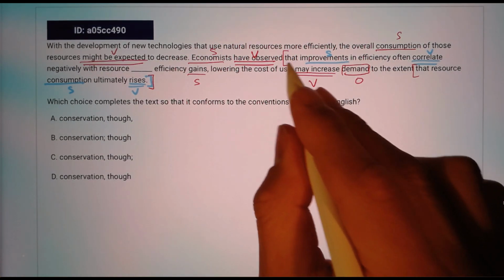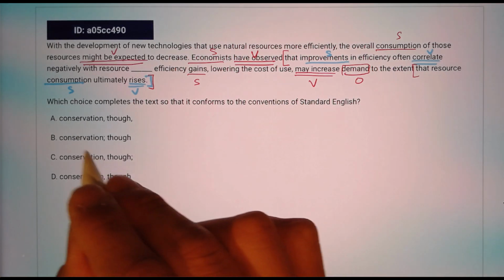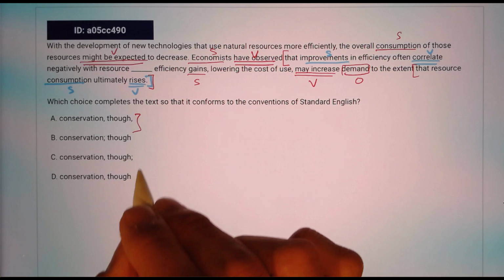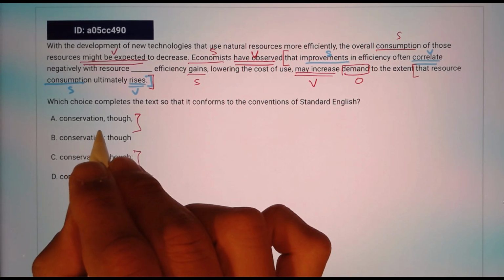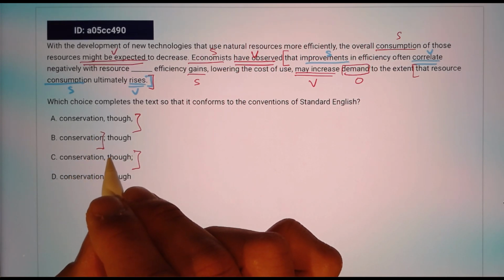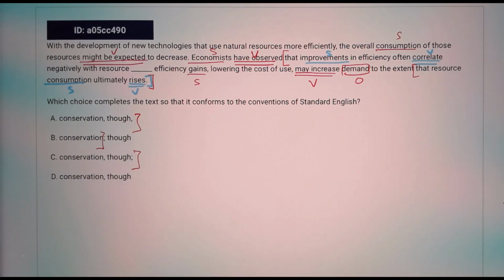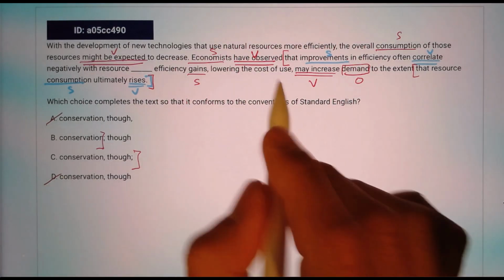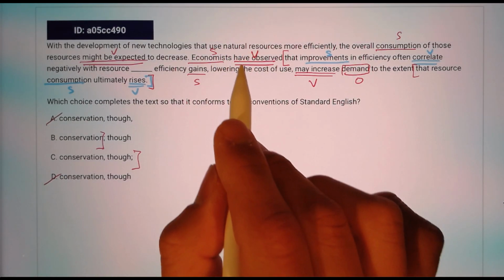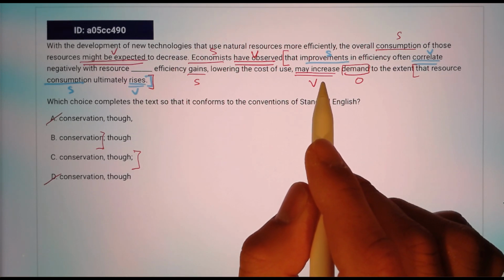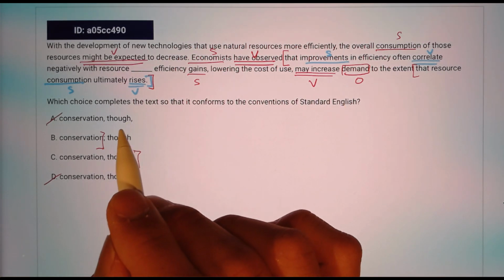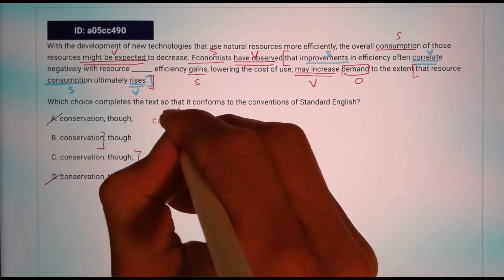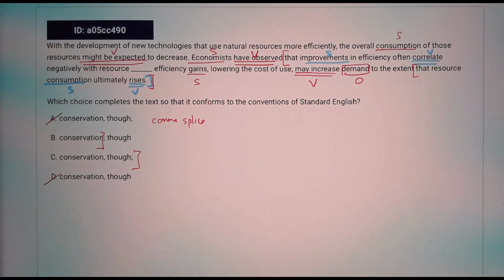Okay, so we're going to have to end this clause somewhere here. And the question is, are we going to include it like we see in choice C, or choice B? Well, we don't really see those clauses ending. So after that, everyone can eliminate choice A and D. We clearly saw a subject and verb clause, and then we see another subject and verb here. So we're going to result in a comma splice in choice A, and a comma splice again.